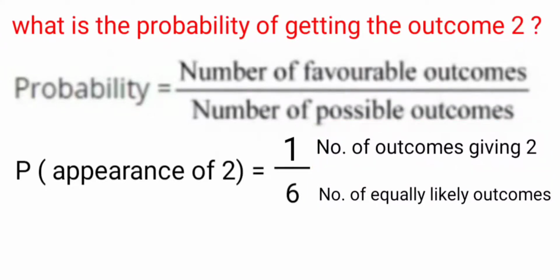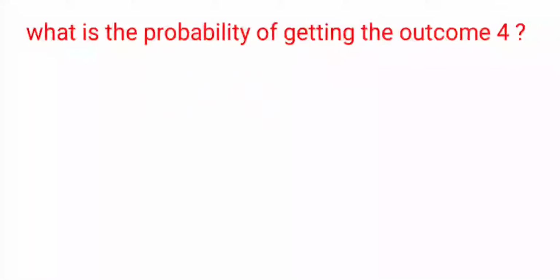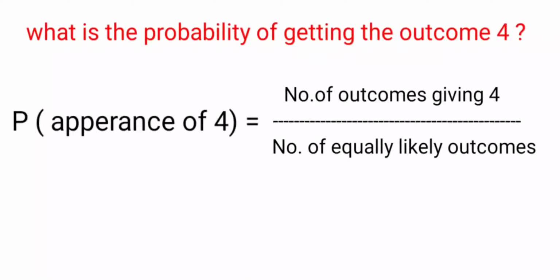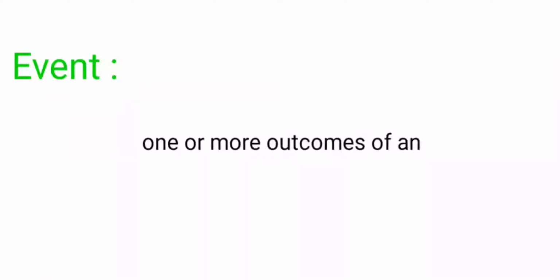2 appears only once in a dice, so the number of favorable outcomes is 1 and the total possible outcomes is 6. Next, what is the probability of getting outcome 4? Number of outcomes giving 4 divided by number of equally likely outcomes. The number of outcomes giving 4 is 1 and total outcomes is 6, so the probability is 1 by 6.